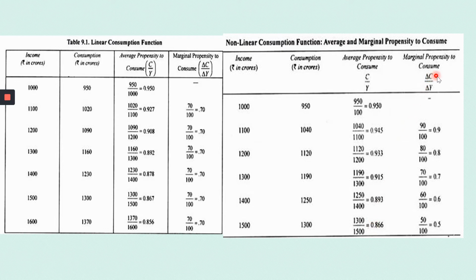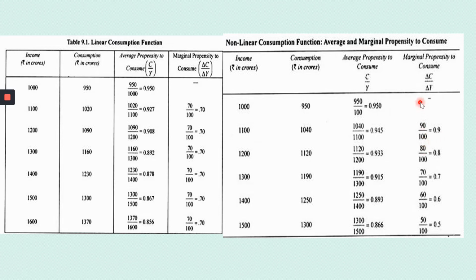How do I calculate the marginal propensity to consume? It is delta C by delta Y. Delta C means change in consumption divided by change in income. Okay. So how do I calculate marginal propensity to consume? Change in consumption: 1040 minus 950 will give me 90, divided by the change in income, 1100 minus 1000, which is 100. So it is 0.9. Were you able to understand?